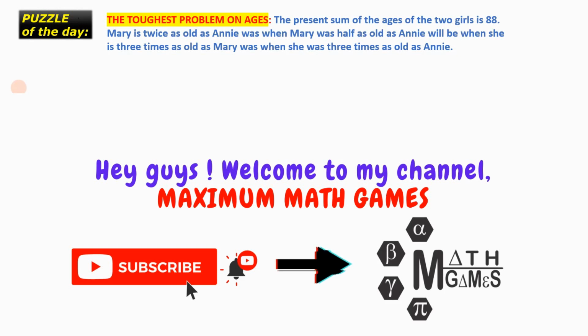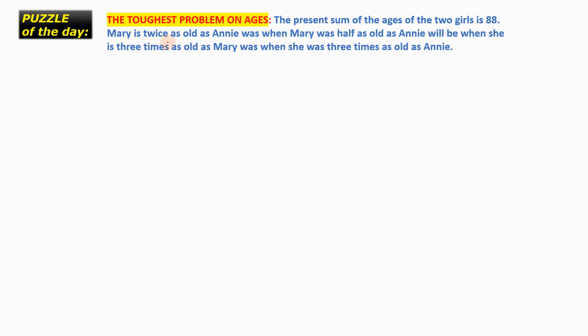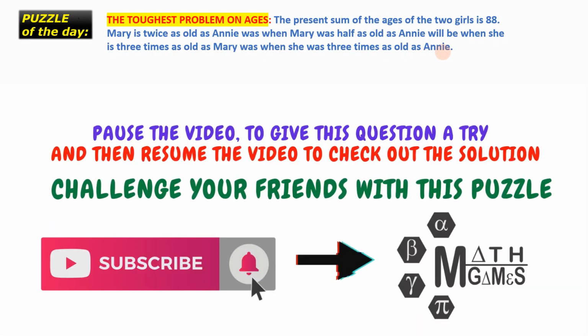The puzzle of the day: the present sum of the ages of two girls is 88. Mary is twice as old as Annie was when Mary was half as old as Annie will be when she is three times as old as Mary was when she was three times as old as Annie. Alright. See, this is one of the toughest problems on the chapter of ages.